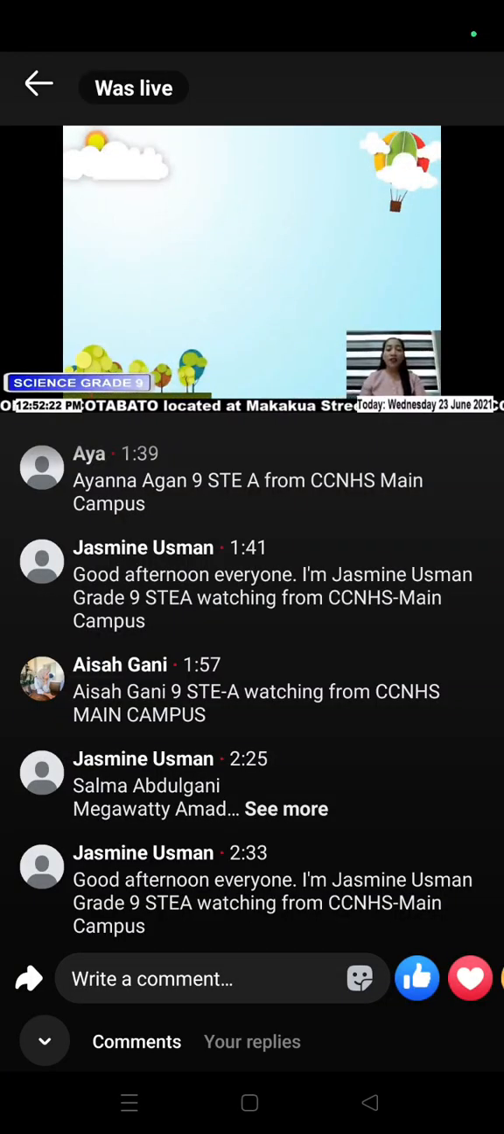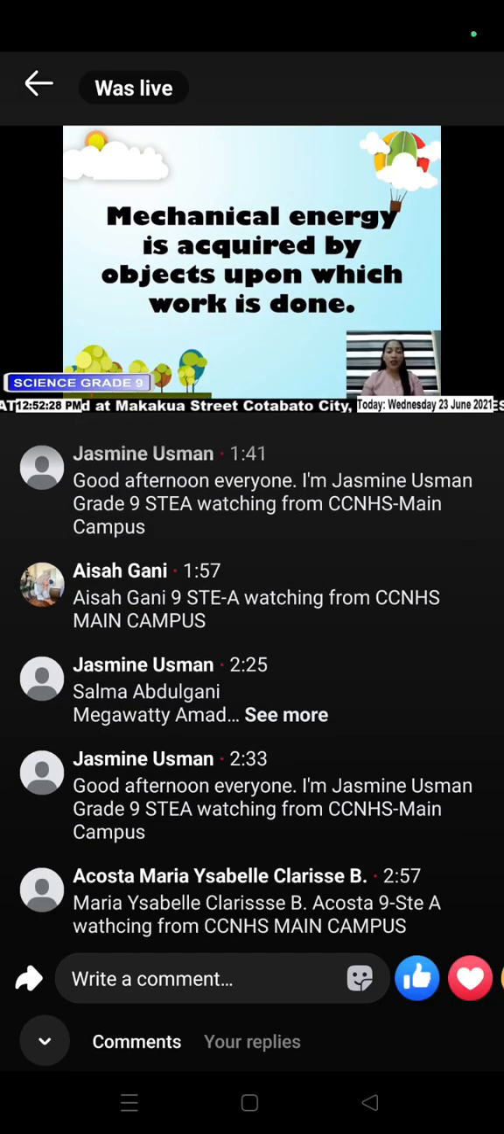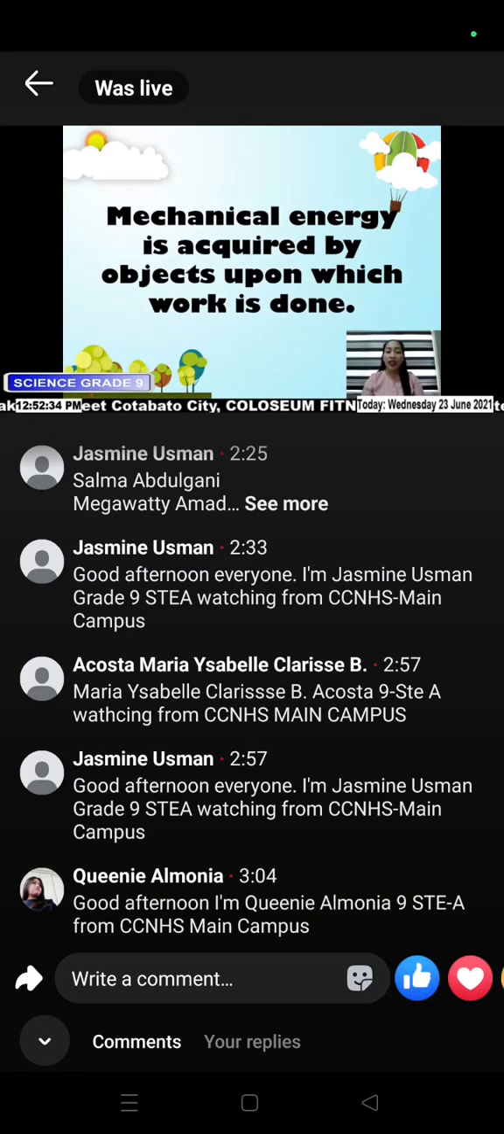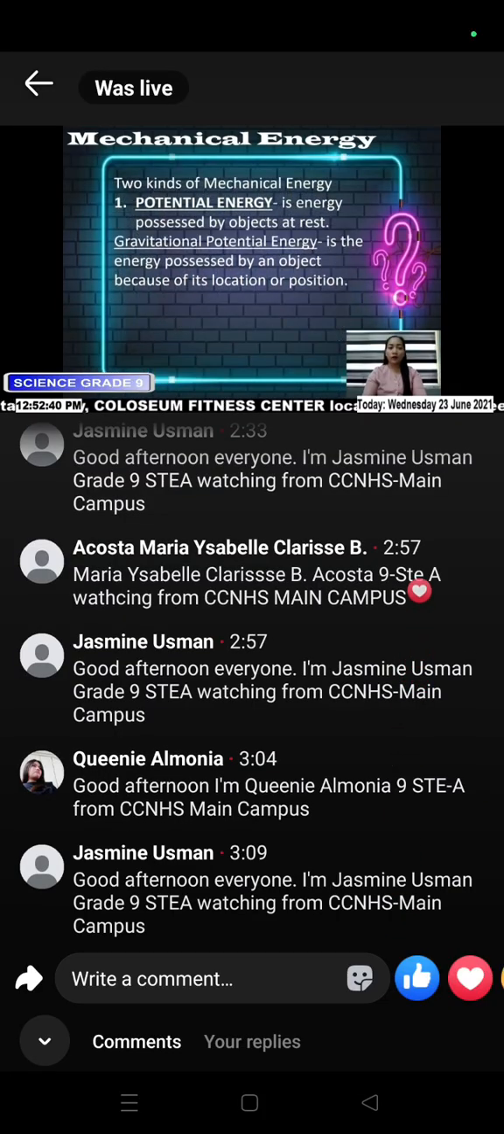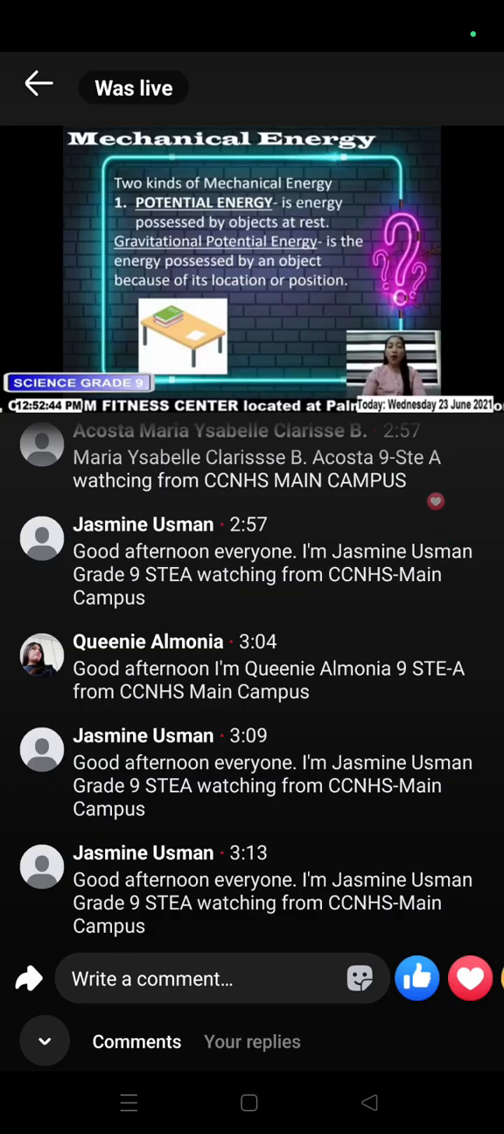One form of energy is mechanical energy. Mechanical energy is acquired by objects upon which work is done. This form of energy closely relates to the elementary definition of energy, which is the capacity to do work. There are two kinds of mechanical energy. Number 1 is potential energy, which is energy possessed by objects at rest, and it has two kinds.